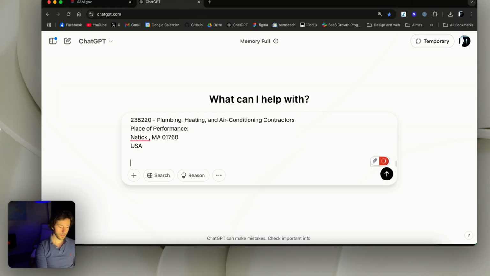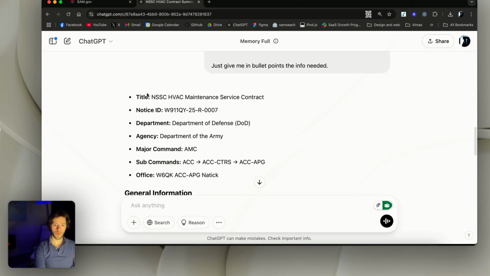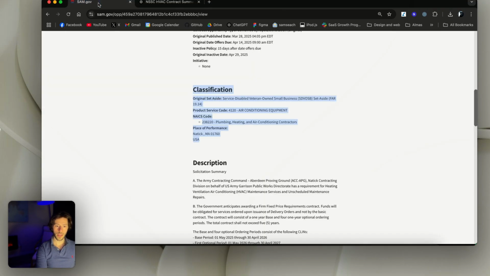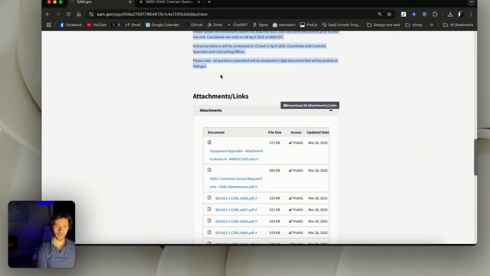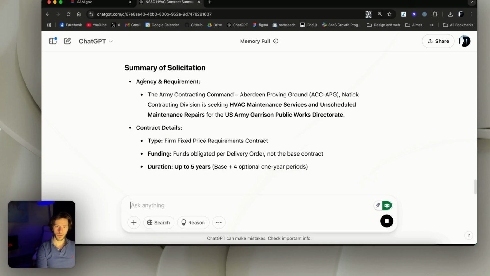I'm going to say just give me in bullet points the info needed. Okay, sounds good. So now we have the title, general information, and the classification and the place of performance. Now we're going to get the description, copy it, and then we say here is the description. Give me a summary.